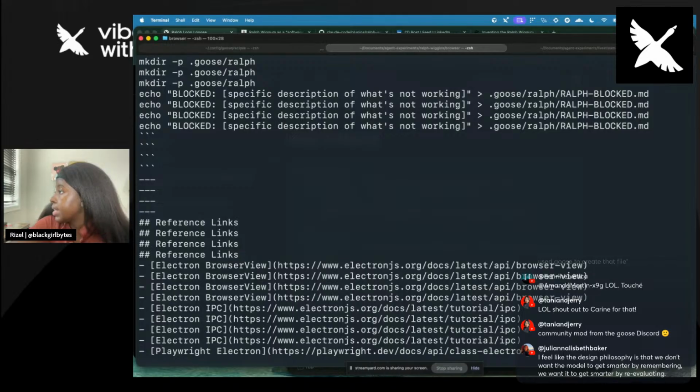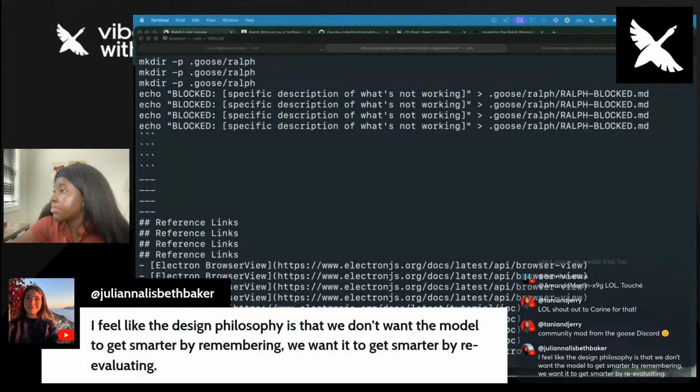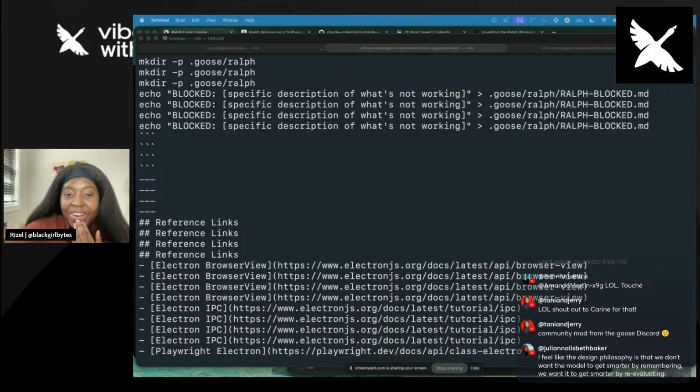And that's it. I feel like this design philosophy is that we don't want the model to get smarter by remembering. We want it to get smarter by reevaluating. I like that. I'm going to steal that. I like that. All right.